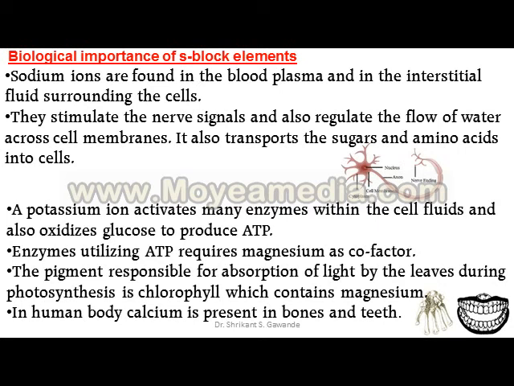Sodium ions are found in the blood plasma and in the interstitial fluids surrounding the cells.